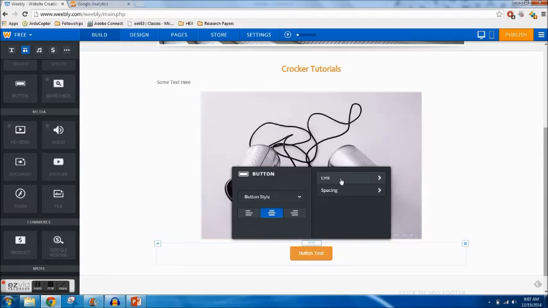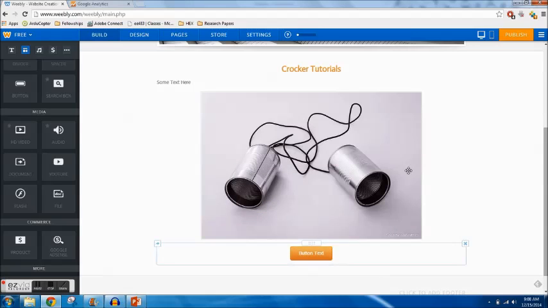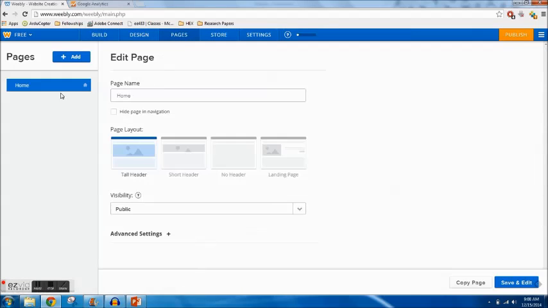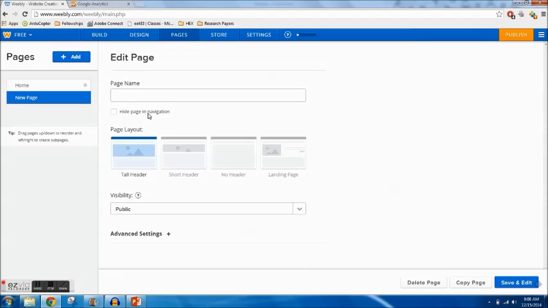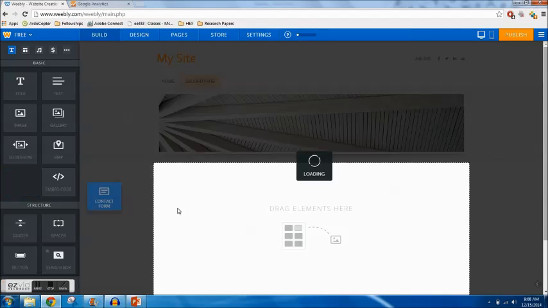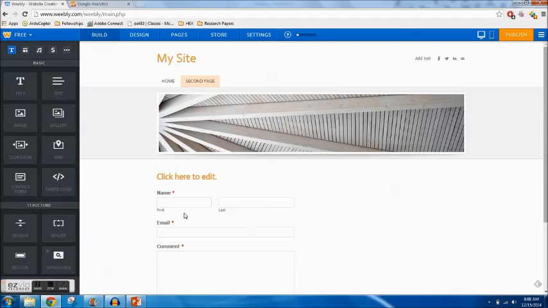So I want to edit this button. All right. Now I have a button. Now I need it to go to a second website. I'm going to go to pages. I'm going to add a new page. Let's call it the second. Oh wow. Second page. Okay, this is the page layout. I'm going to create this second page here. Great. So maybe on this second page, I have a little bit more text, a little bit more information, and like a contact form. So I'm going to drag in this contact form.